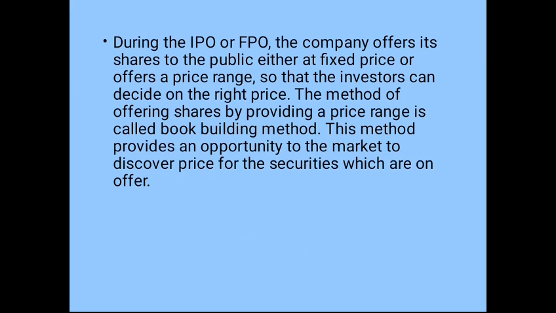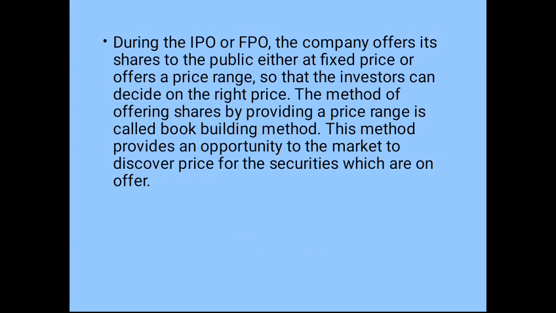And there is one more way wherein it offers a range, so that the investors decide the price at which they want to purchase. This method of offering the range is called book building. So what is the advantage of this method? It gives an opportunity for the market to discover the price of the security.